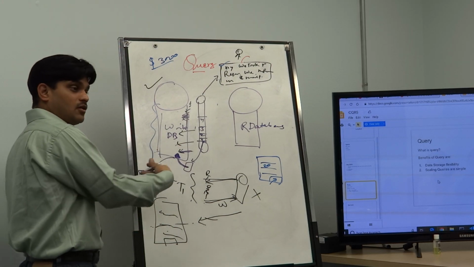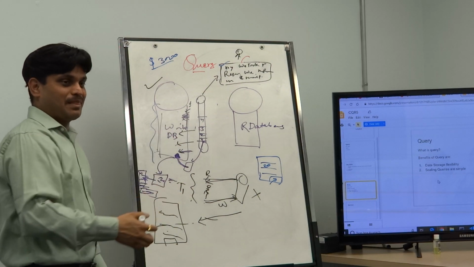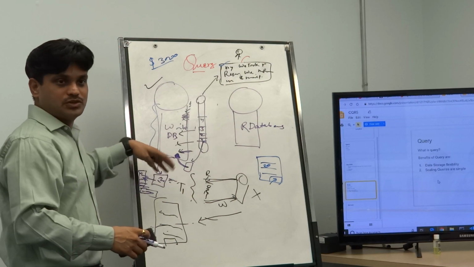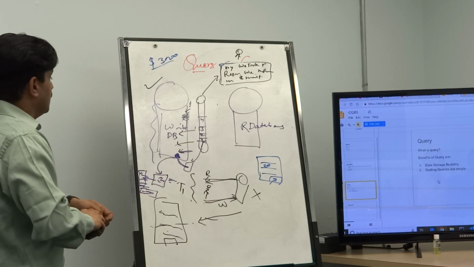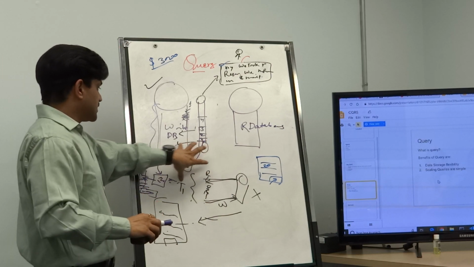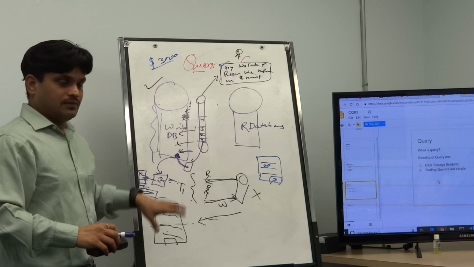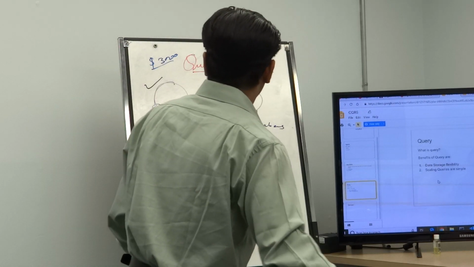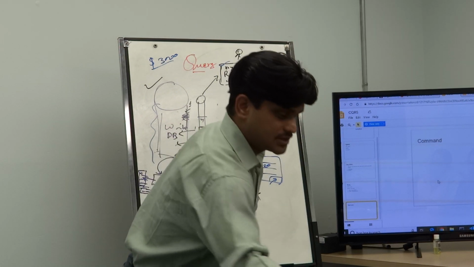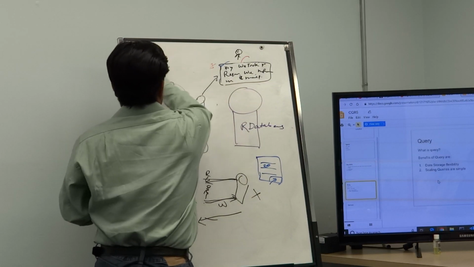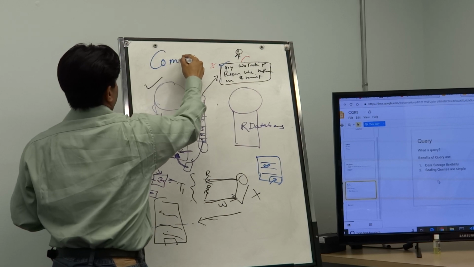And this is working offline. It is not on the same thread, right? You can run some batch job that is doing this task, nightly or sometimes later. Or maybe at the same time, but on some different thread and after some different option he will do it, right? So this is the part where I started with a query, but I end up doing a command. So this is called a command.